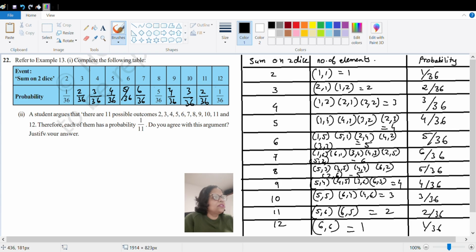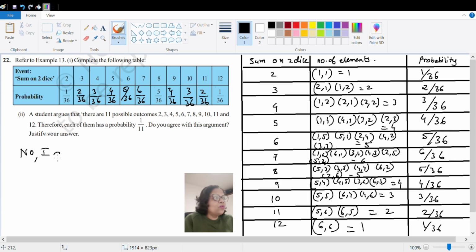We can see, say, 12 to 11 outcomes. Therefore, each of them has probability 1 by 11. Do you agree with this argument? Justify. Okay. So here we saw that if the event is getting 2, its probability is 1 by 36; if it is 3, it is 2 by 36; if it is 5, it is 4 by 36. So none of them has probability 1 by 11, that means we do not agree with this argument.